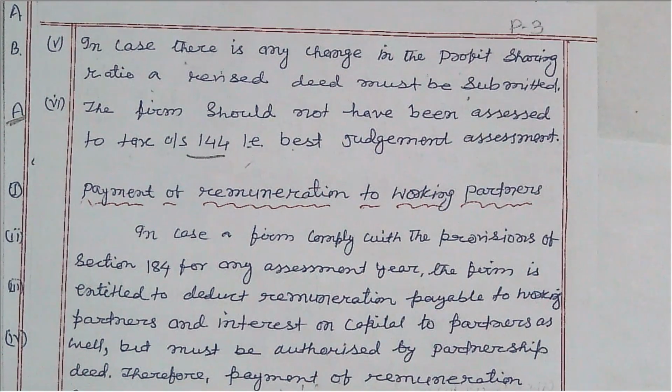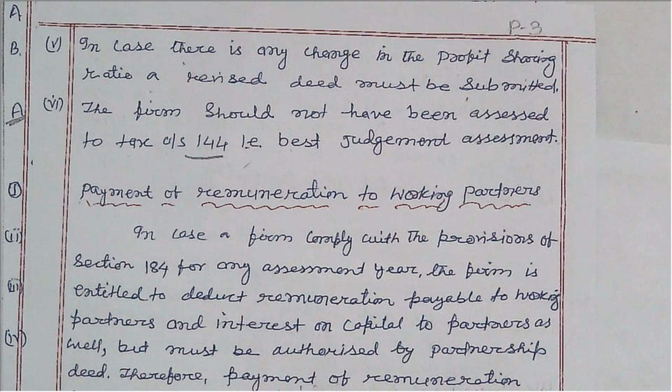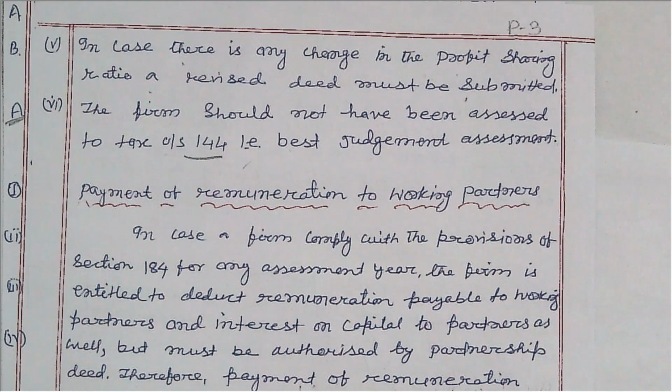Best judgment assessment applies if the partnership firm fails to comply with notices given by the income tax authority, like failure to get its books of accounts audited, or failure to file the return of the partnership firm on or before the due date.